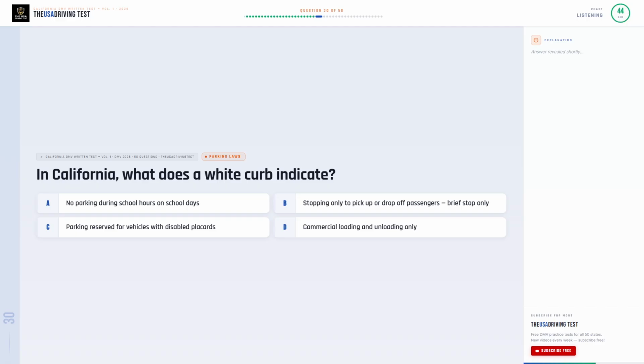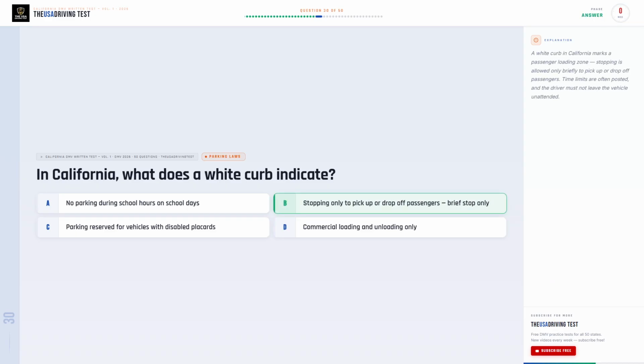In California, what does a white curb indicate? Option A. No parking during school hours on school days. Option B. Stopping only to pick up or drop off passengers, brief stop only. Option C. Parking reserved for vehicles with disabled placards. Option D. Commercial loading and unloading only.